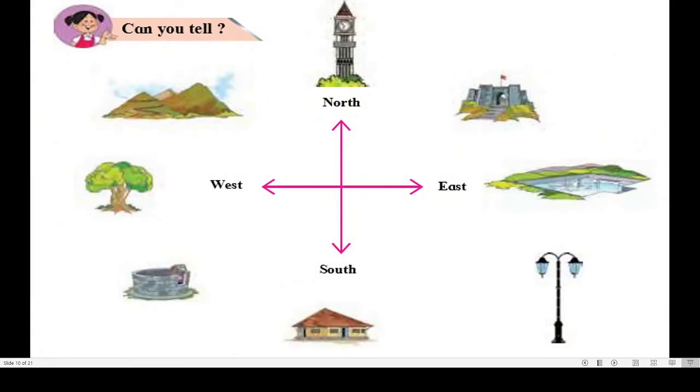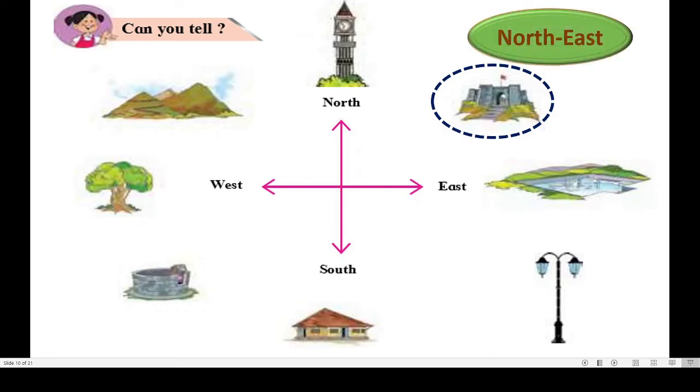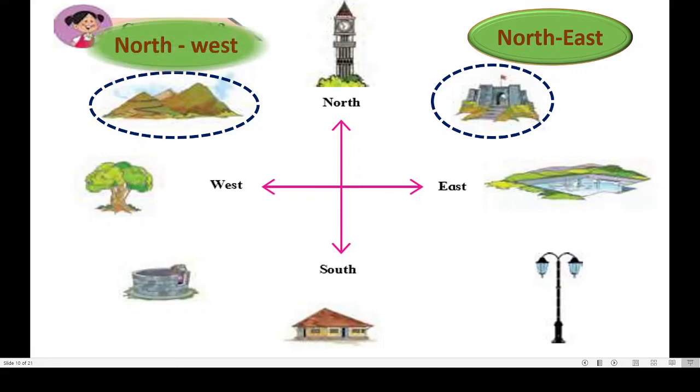Now again we are back. Now you know the proper direction of this fort, these mountains, this well, and this street lamp, isn't it? Okay. This fort is in, yes, come on, tell me, in which subdirection it is? Nice, that is in northeast. Very good. Now what about mountains? It is situated to the northwest direction.